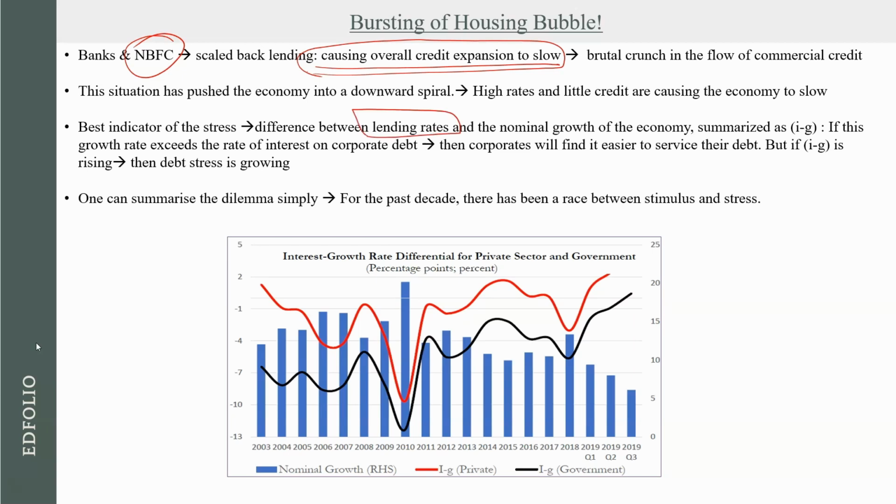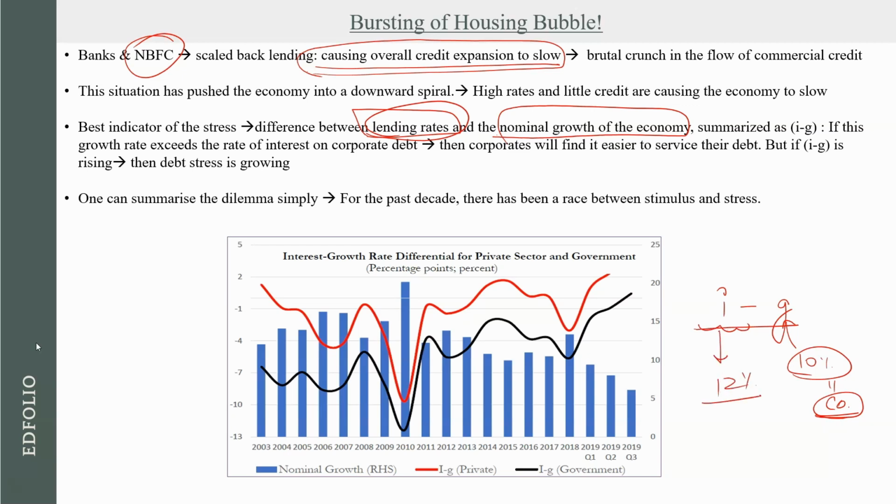Now the stress in the industry can be seen by the difference between the lending rates and the nominal growth rate of the economy. So the lending rate we are calling I and the nominal growth rate we are calling G. Now on an average you would expect a company to grow at the rate at which the economy is growing. So if the economy is growing at 10%, you would say that the company is also on an average growing at 10% and the company's revenues are also growing at 10%. But if the interest rate is 12%, then your interest rate is higher than the company's growth.